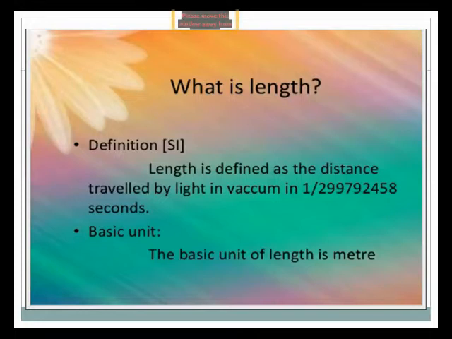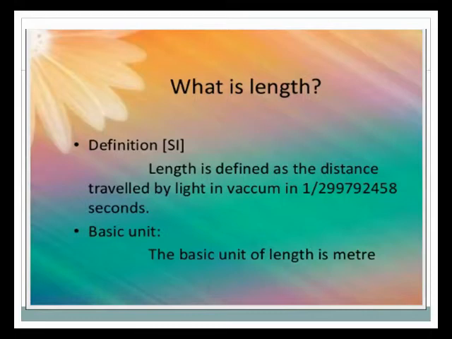So the length is 1 upon 299,792,458 of a second. It means light moves very quickly in a vacuum.